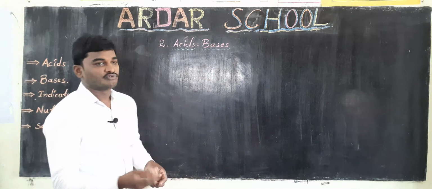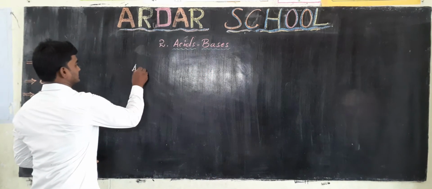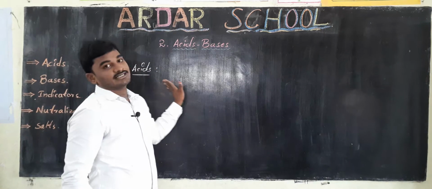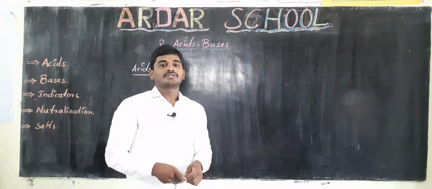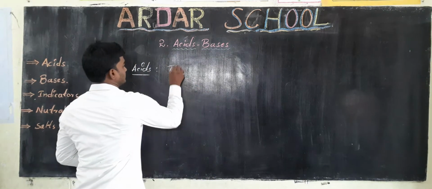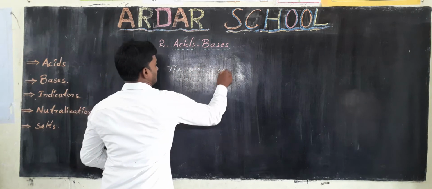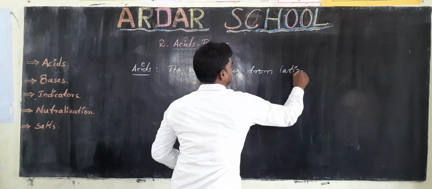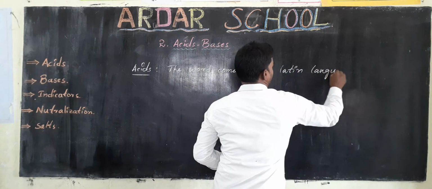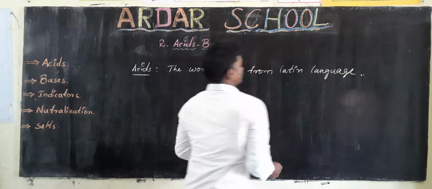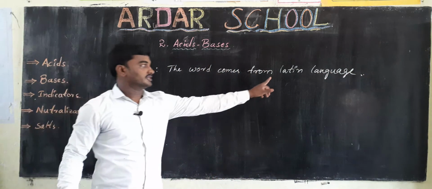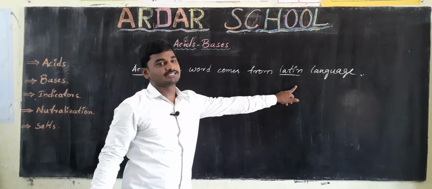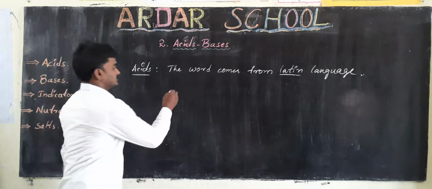Okay, let us see what acids are. The word acid comes from the Latin language.